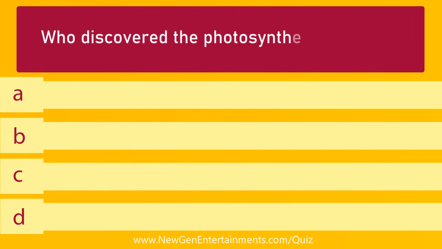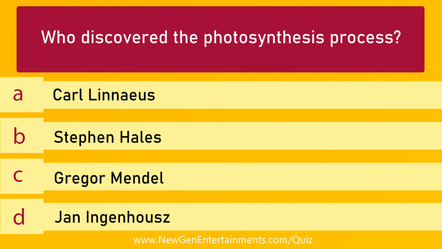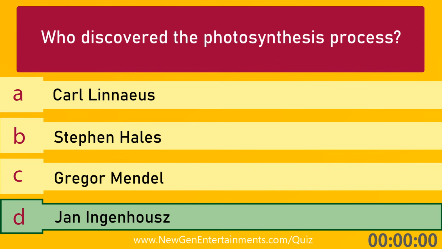Who discovered the photosynthesis process? Options are A. Carl Linnaeus, B. Stephen Hales, C. Gregor Mendel, and D. Jan Ingenhousz. Answer is option D. Jan Ingenhousz.